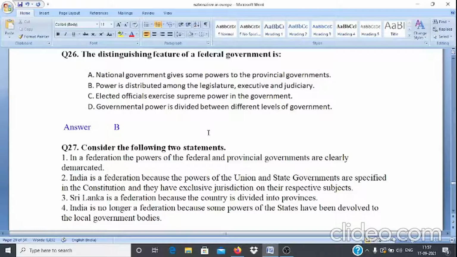Sri Lanka is a federation because the country is divided into provinces. And 4. India is no longer a federation because some powers of the states have been devolved to the local government bodies.